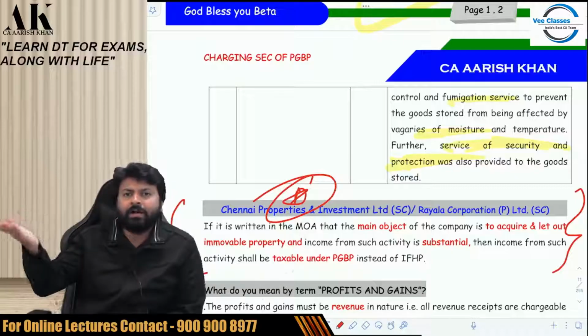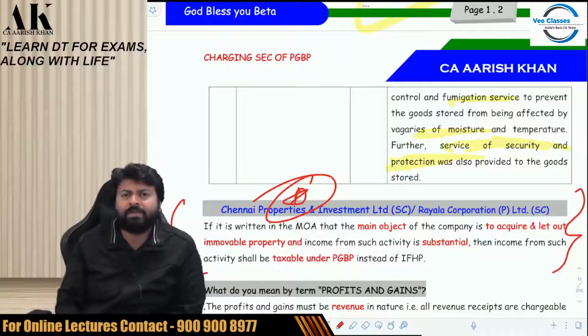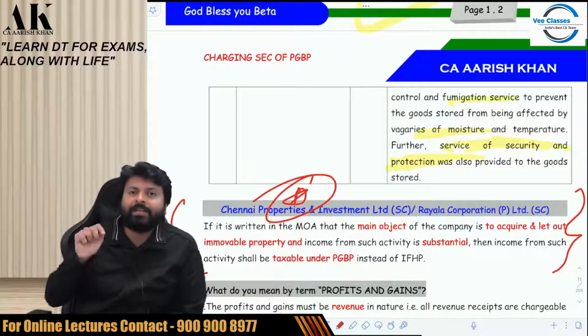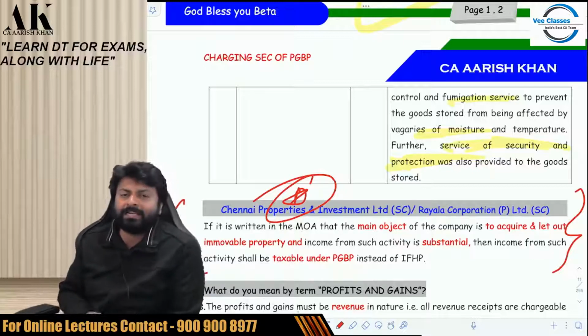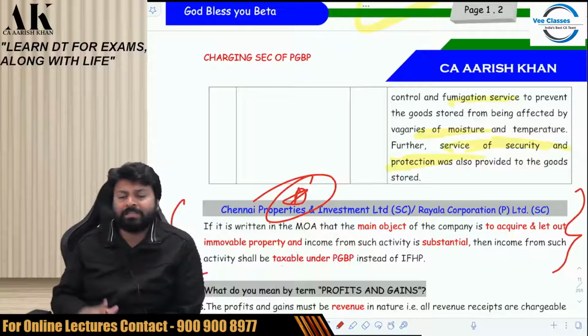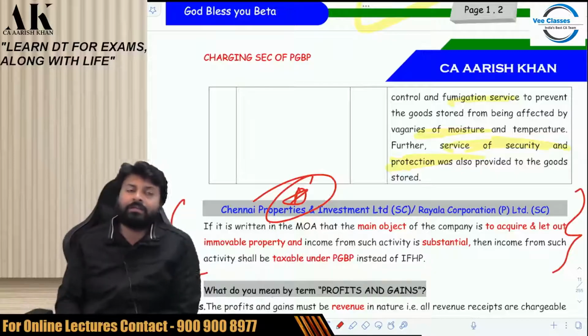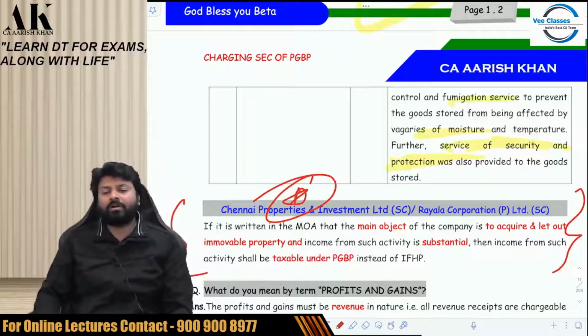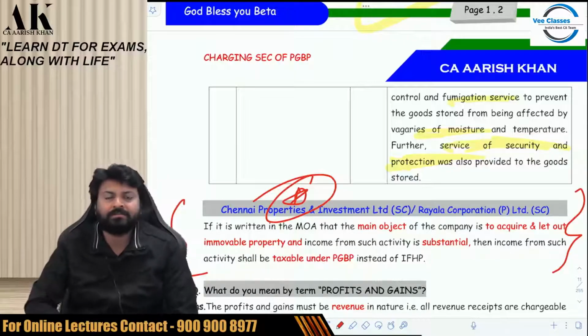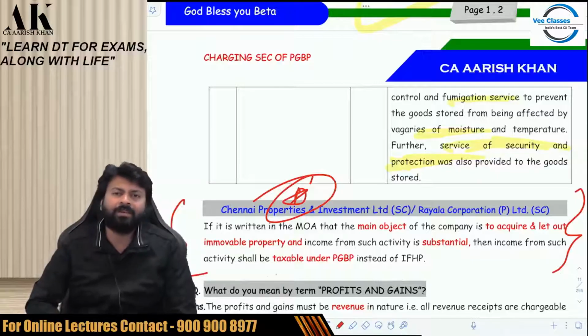Therefore, if Lodha is letting out, it is HP, the way it is HP for me. But if any entity is acquiring a building with an intention of letting out, writing it in the memorandum of association, and substantial income is also coming from letting out, then that income will be considered as PGBP income and not as HP income. So what is business and what is not? It's a matter of great discussion, great litigation. A lot of disputes are there in that. Be very careful about it.